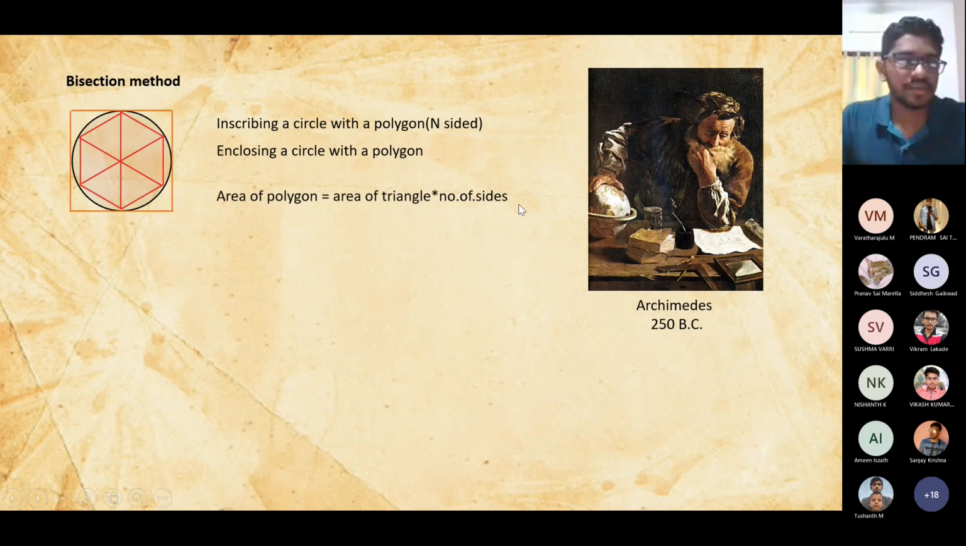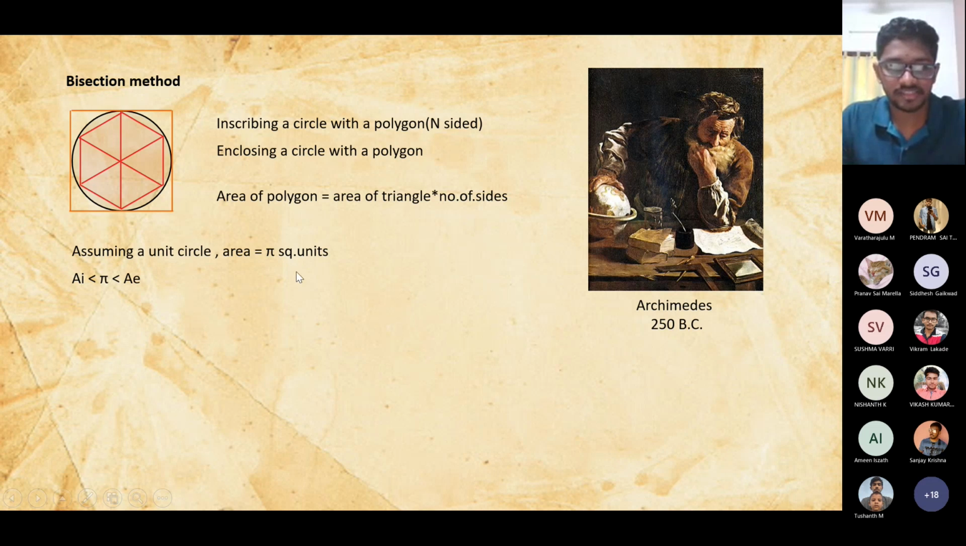Now we can find the areas of the polygons. We don't know any method to find the area of the circle, so we find the area of the polygon using this formula: area of the triangles formed, times the number of sides. Assuming this is a unit circle, we have the areas in square units. That is the theory. This polygon is inscribed inside the circle, so normally its area is lesser than the area of the circle, and the larger polygon will have an area greater than the area of the circle.